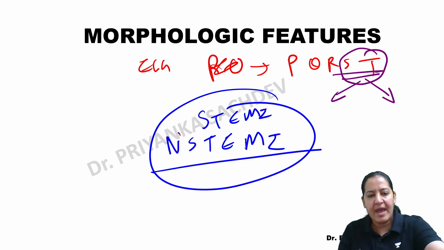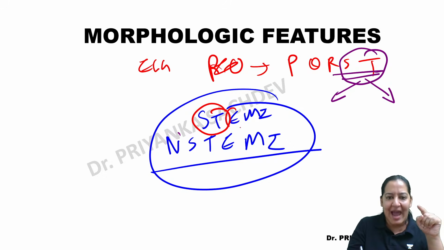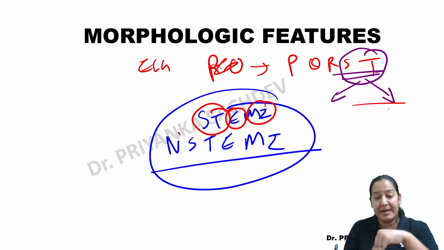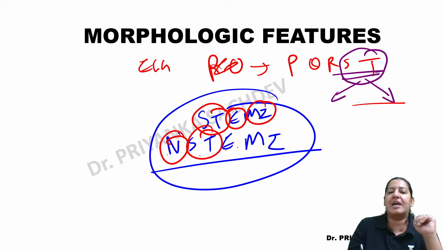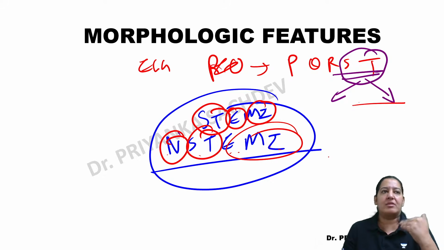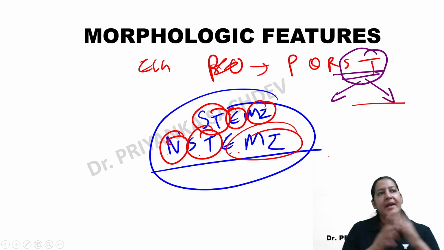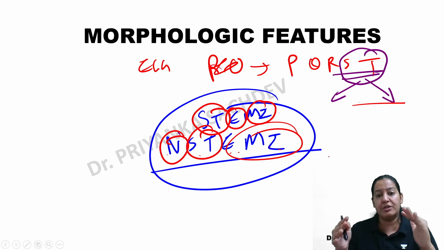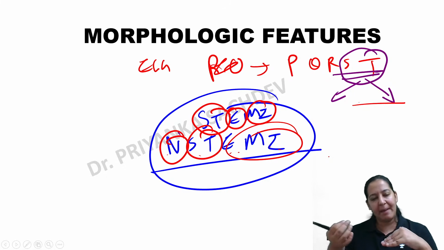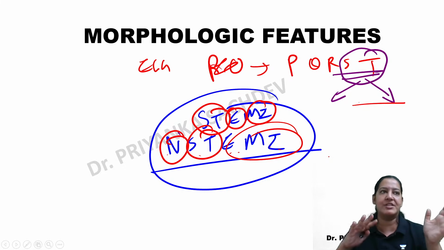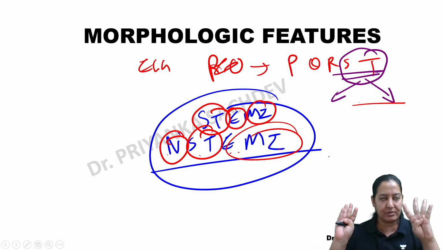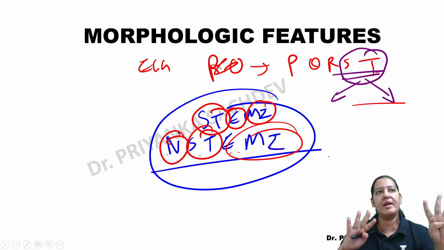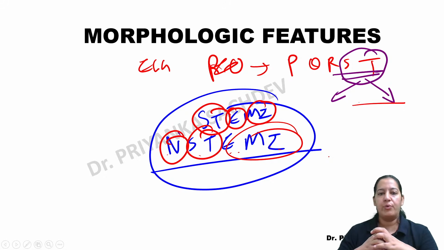So what is the full form? STEMI is ST segment elevation MI, in which this ST segment is elevated, and NSTEMI is non-ST segment elevation MI. So this has nothing to do with subendocardial and transmural. It is some other classification that I will continue in medicine lectures. I have already taken this lecture, but not in pathology class, but in medicine. But this is not the right thing to say. It is not universal that subendocardial is always NSTEMI, as you have written. No, it is not true, right? This is another classification you are talking about.